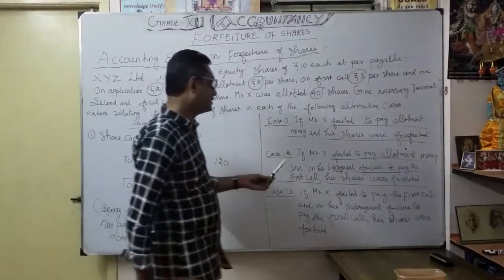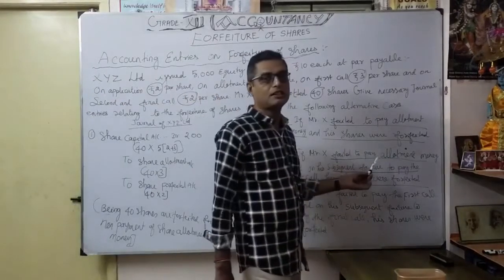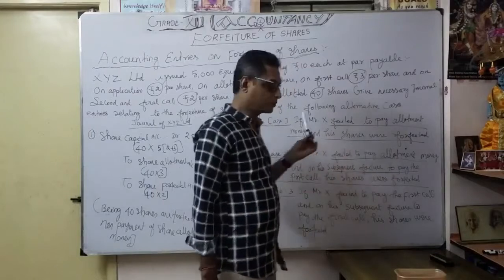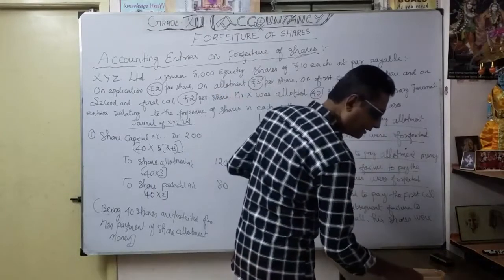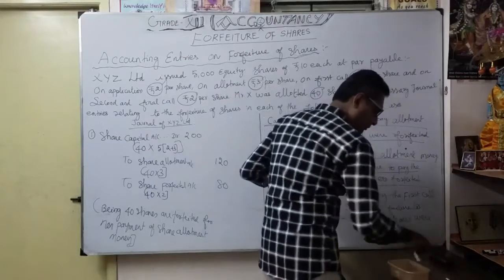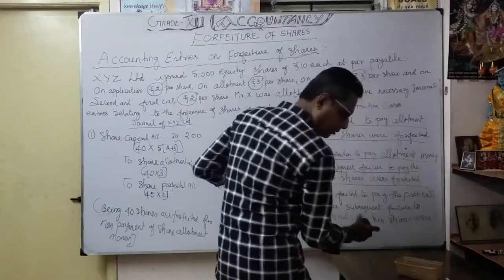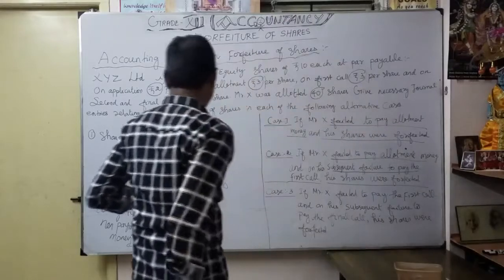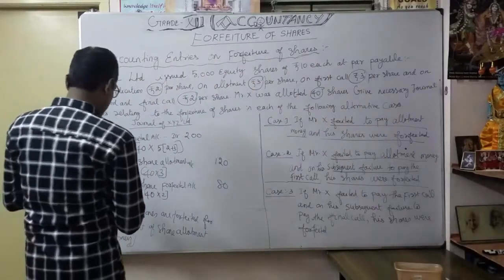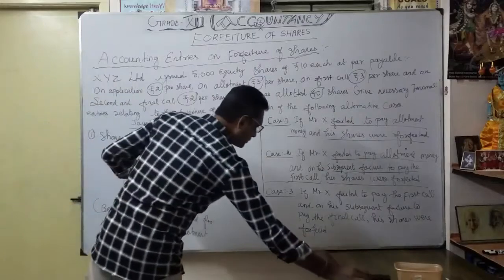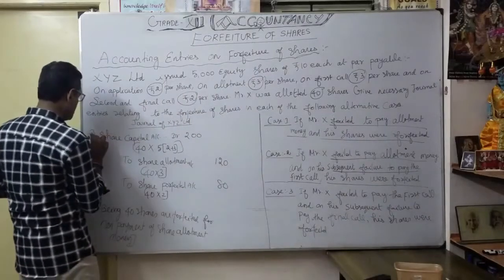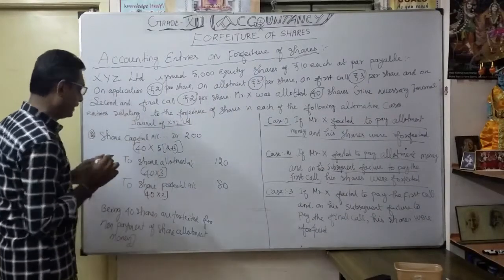Okay, this is case 2: not only share allotment, but the first call also. I will change it simply here and show how we pass the journal entry. This is our case number 2. Share capital stays as it is.